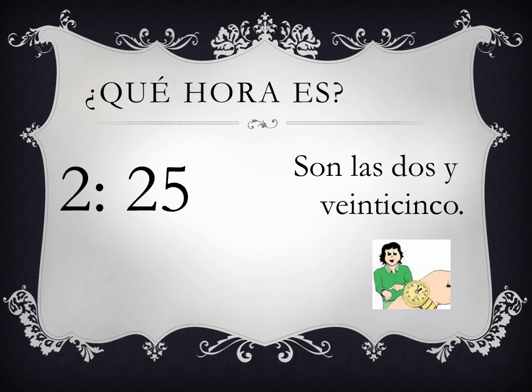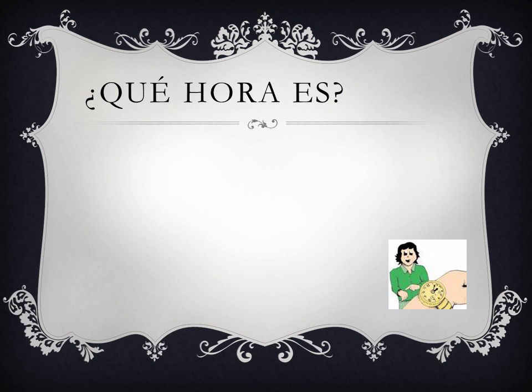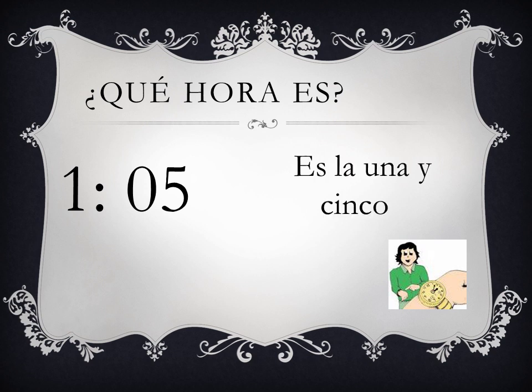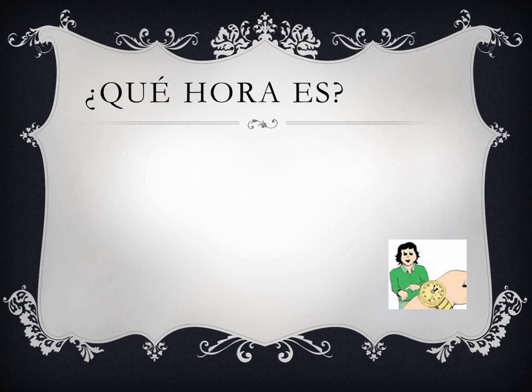Okay? Now if you don't want to start writing it, you can just go ahead and say it, but I want you to try it on your own. The next one, ¿qué hora es? ¿Qué hora es? Es la 1 y 5. ¿Qué hora es?